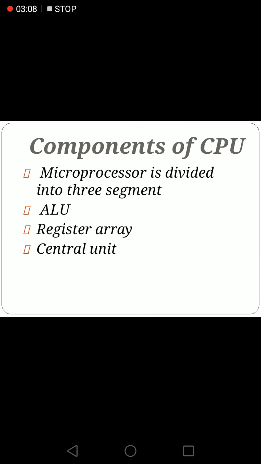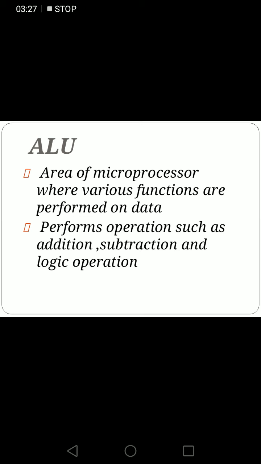Components of CPU. As you know, microprocessor is the CPU of microcomputer and it is divided into three segments. Number 1 is ALU, arithmetic logic unit. Number 2 is register array and number 3 is control unit. ALU. The arithmetic logic unit performs simple addition, subtraction, multiplication, division and logic operations. It is the area of microprocessor where various functions are performed such as memory store the programs, instruction and data.